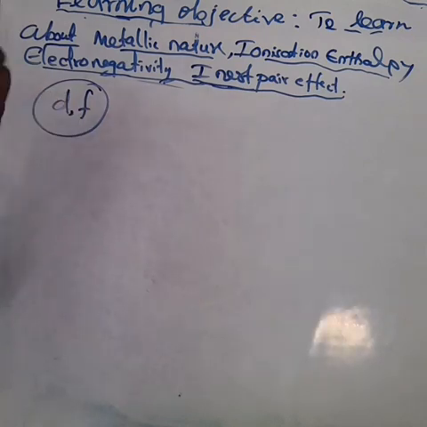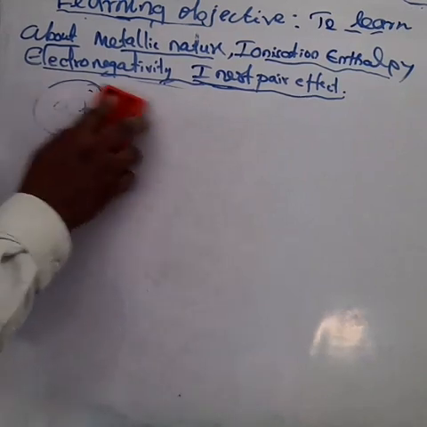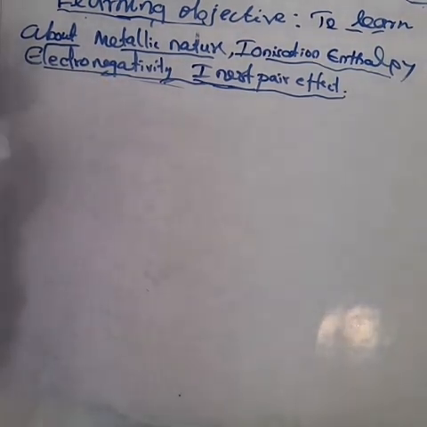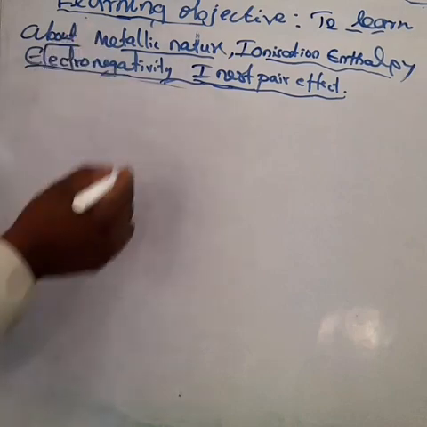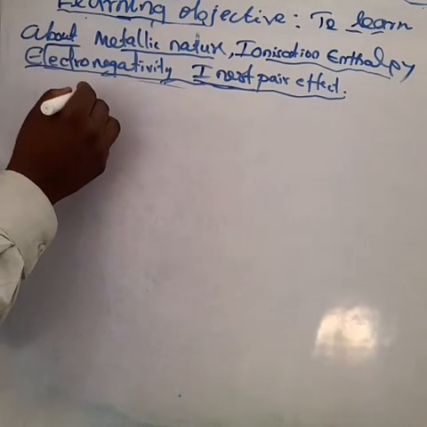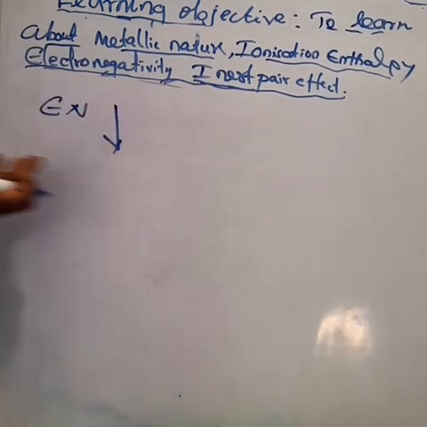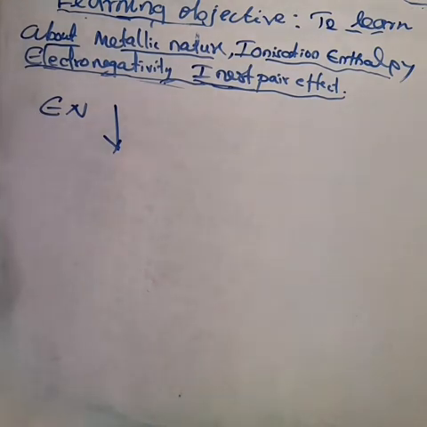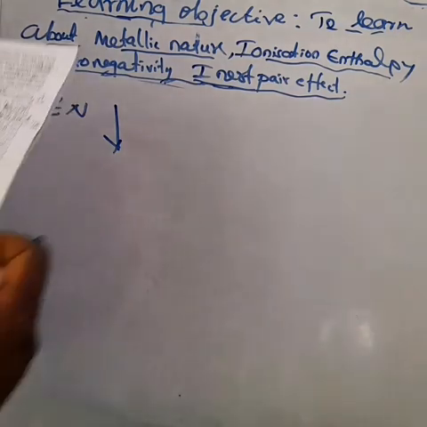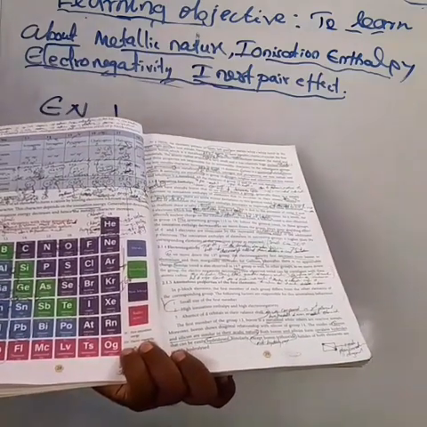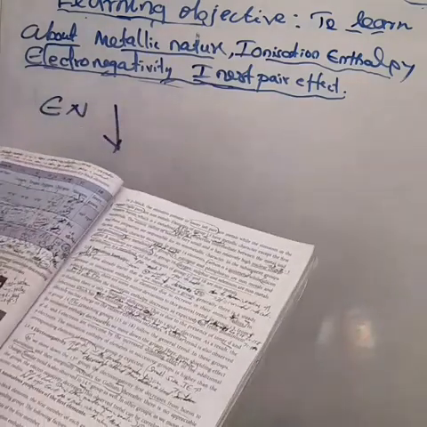Next, electronegativity is also similar. In the 13th group, electronegativity first decreases from boron to aluminium, and then there is a marginal increase for gallium. Please look here, some values are mentioned. You have to understand that. First it decreases from boron to aluminium, then a marginal increase for gallium. A similar trend is also observed in the 14th group.